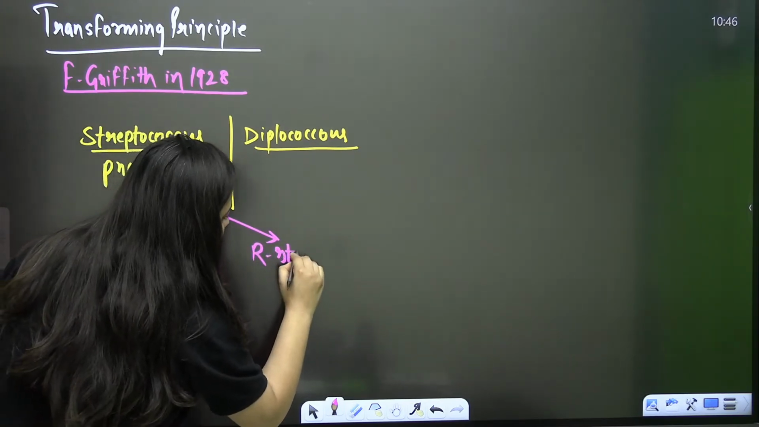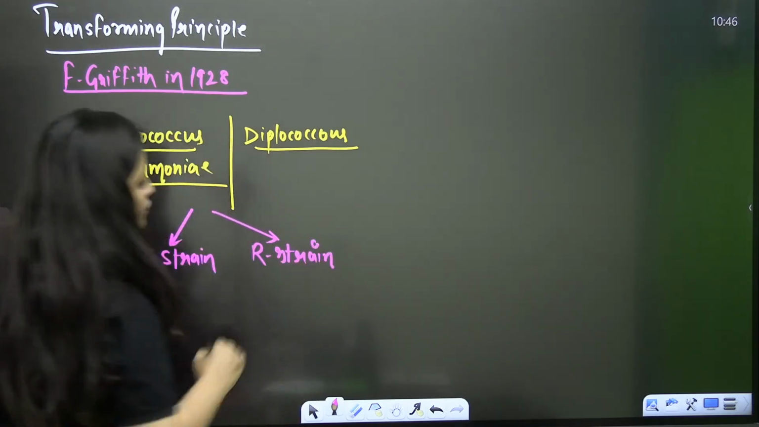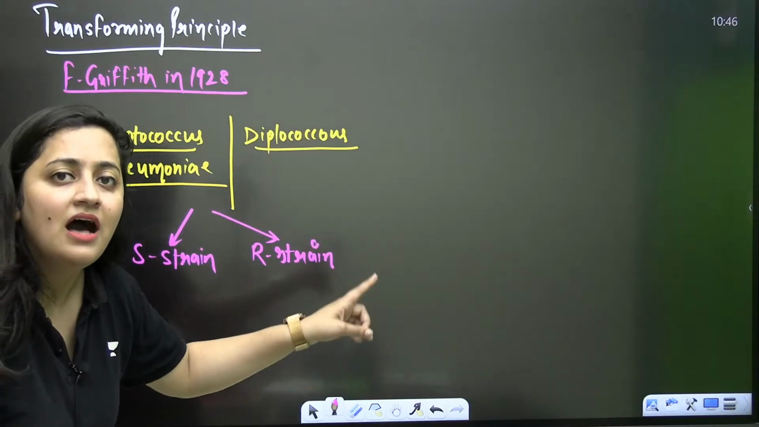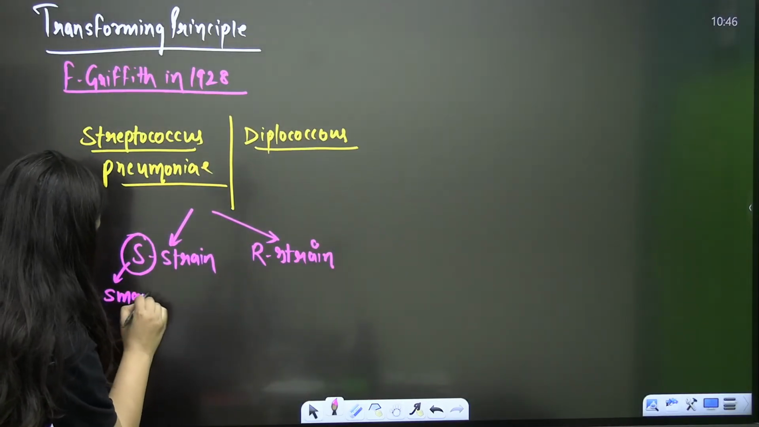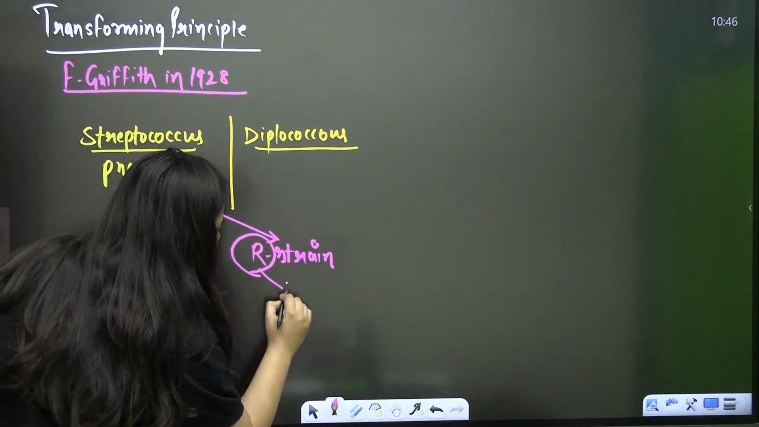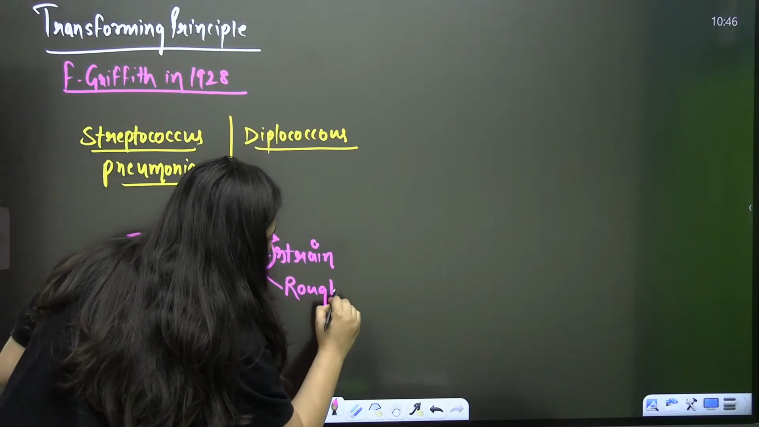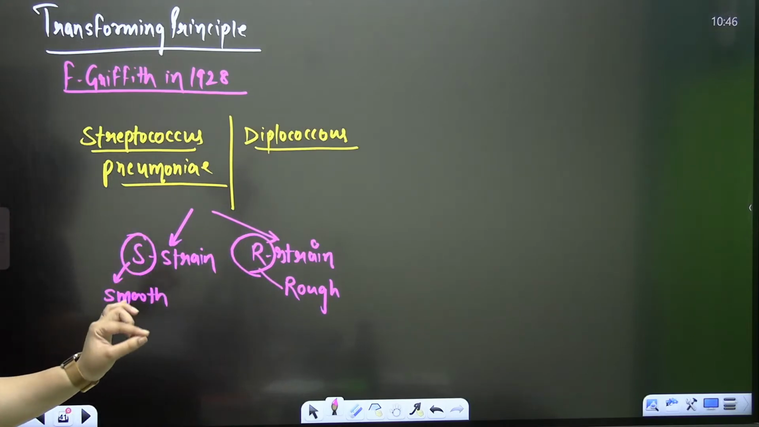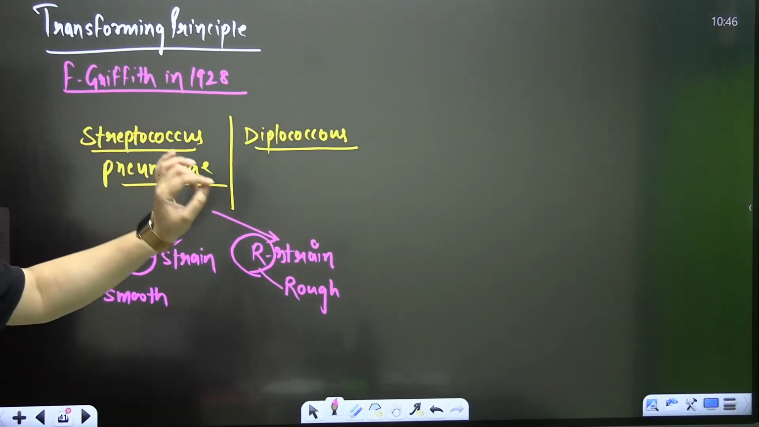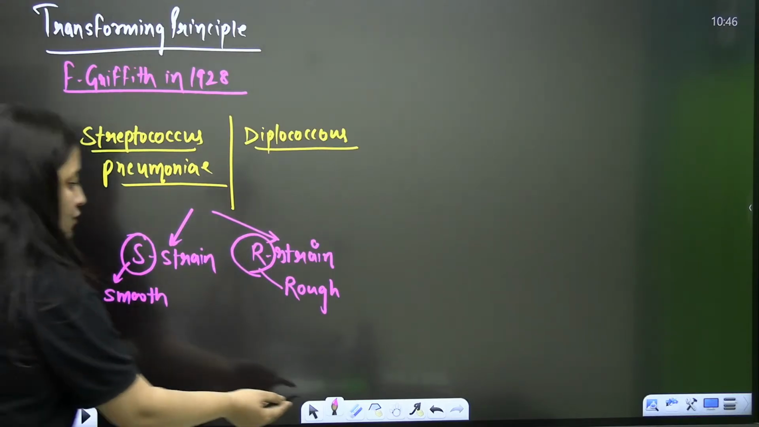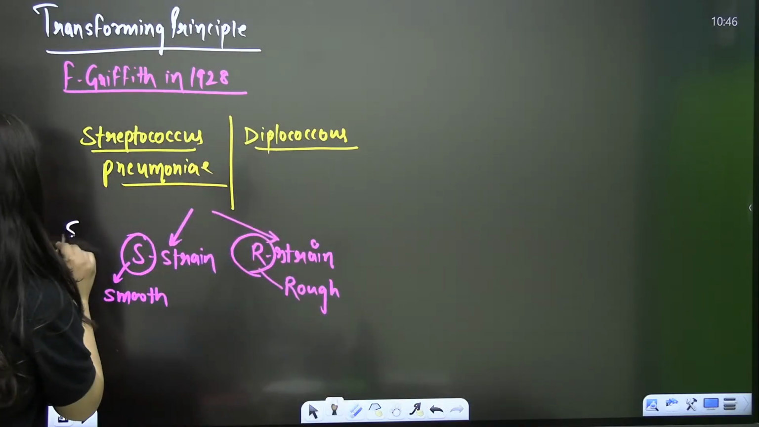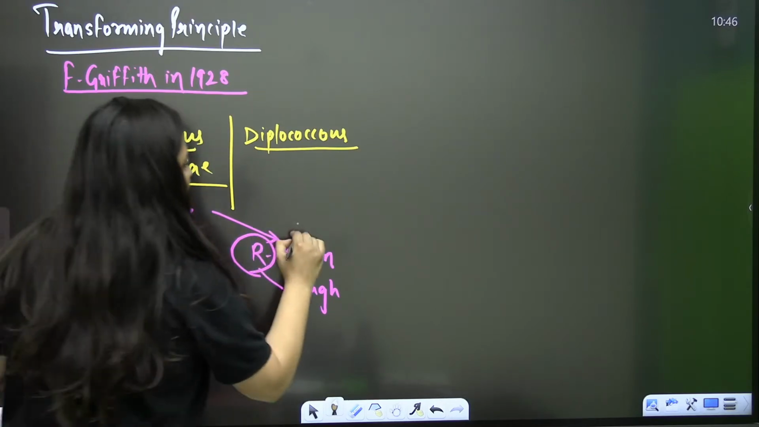One is the S strain and another is the R strain. S means smooth here and R means rough here. These are the 2 different strains of the Streptococcus bacteria that Frederick Griffith used. Clear? The S strain is also known as the S3 strain, and this is the R2.